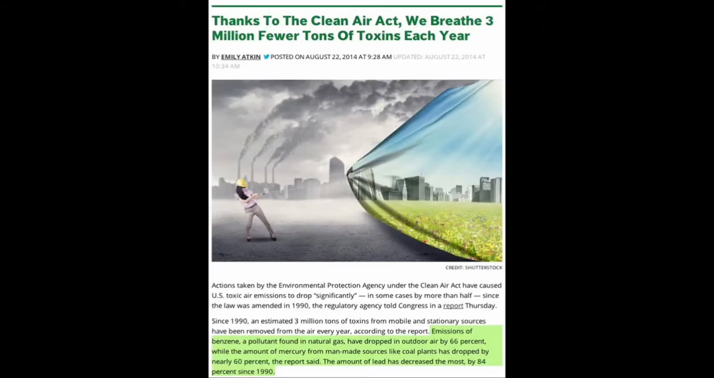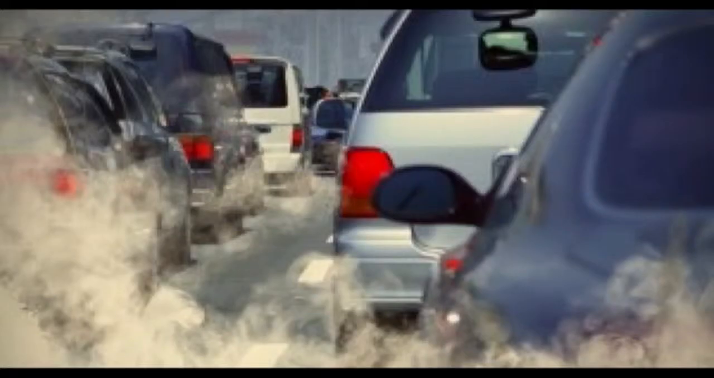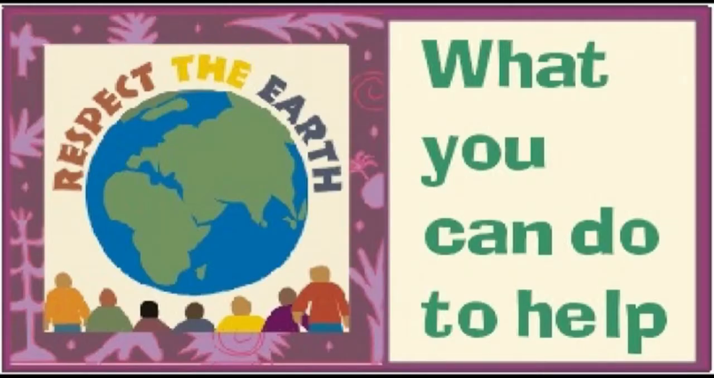According to Emily Atkins' article, emissions of benzene have dropped 66%, mercury from man-made sources has dropped 60%, and lead 84% since 1990. This report was the second and final required update to Congress about how effective the 1990 updates to the Clean Air Act have been. Those updates to the law required EPA to take specific actions to reduce air pollution, to establish partnerships with state and local governments to solve local pollution problems, to track progress on pollution reduction efforts, and to hold education and outreach activities about air toxics.